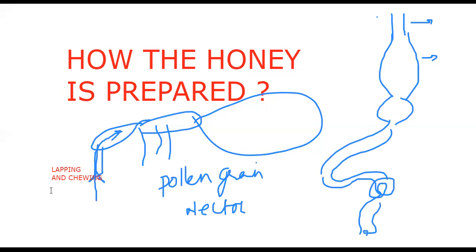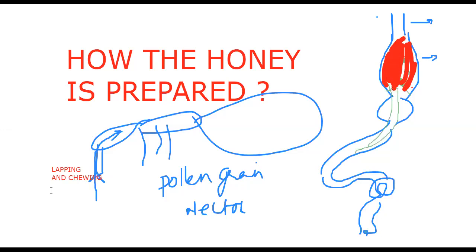In a similar way, all the nectar and pollen grains will come into the crop. Do you remember that in cockroach we mentioned a regurgitation process? That means enzymes of the ventriculus come back and do some digestion. The crop cannot release enzymes itself, but some digestion happens.